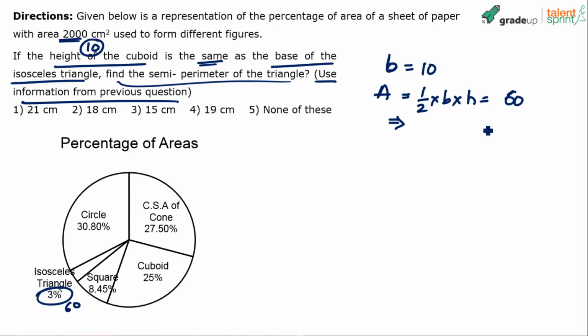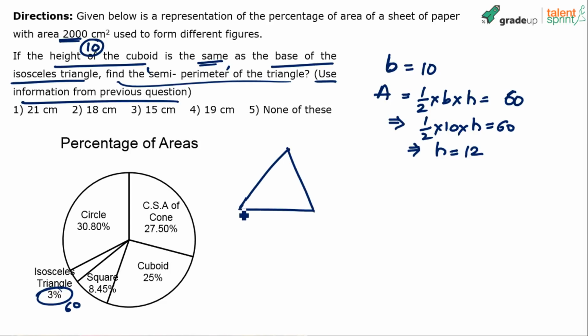Right? Half into 10 into h equals to 60. So 6 into 2, 12. Height is 12, right? So height of the triangle is equal to 12. Now he's asking us to find out the semi-perimeter. For us to get the semi-perimeter, we should first know what the perimeter is.